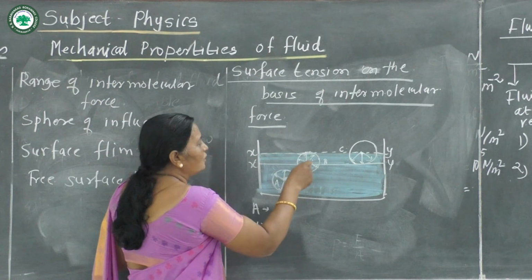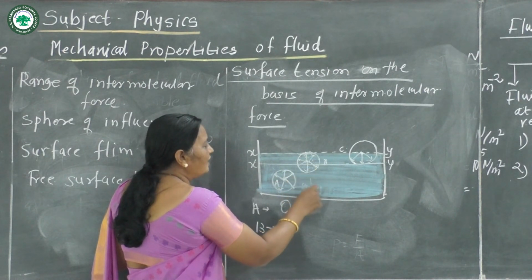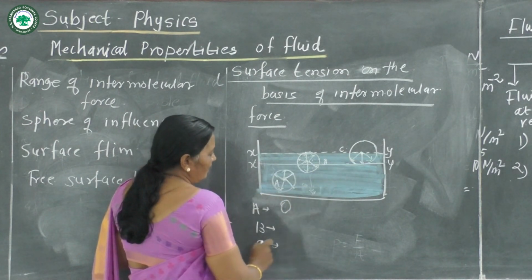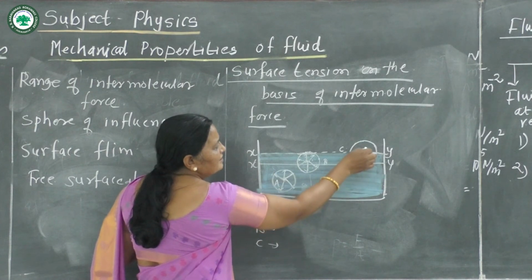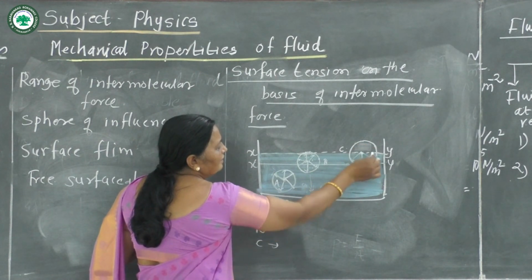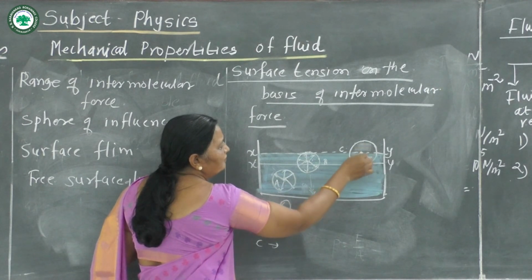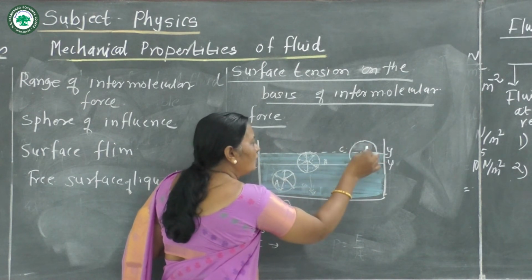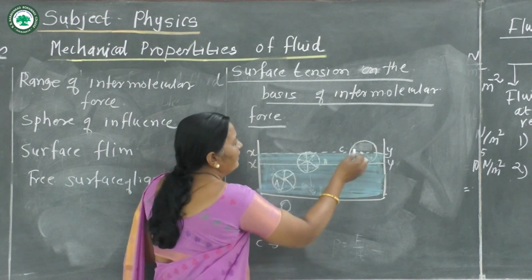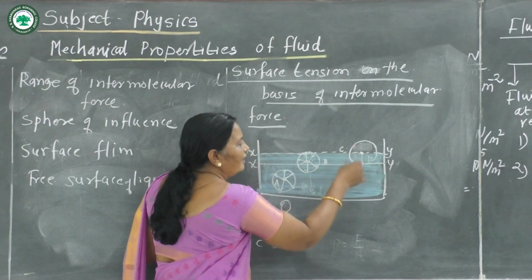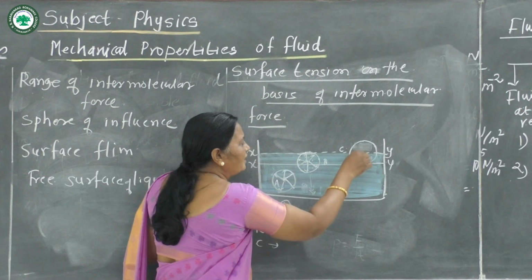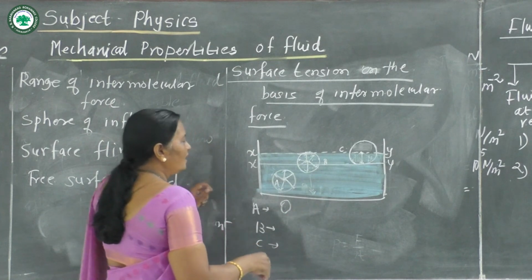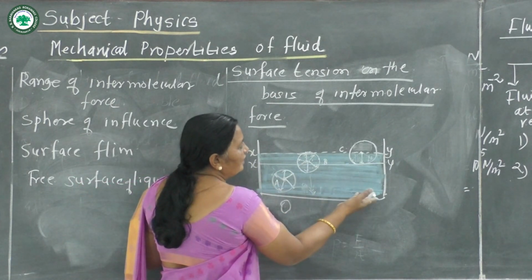The net cohesive force pulls this molecule inside the liquid. Now the next molecule, C. In molecule C, there are air molecules and liquid molecules, with a force between these molecules. We know the density of air is less and the density of water is greater, so the net cohesive force acting on this molecule is greater, and again molecule C is pulled inside the liquid.